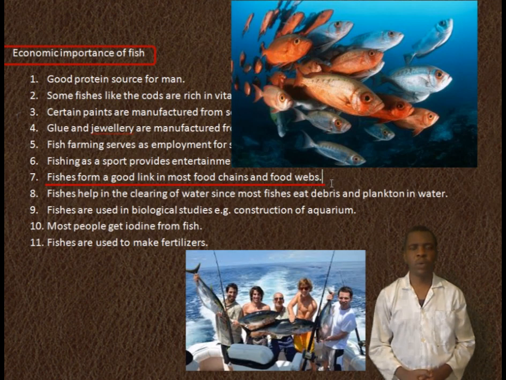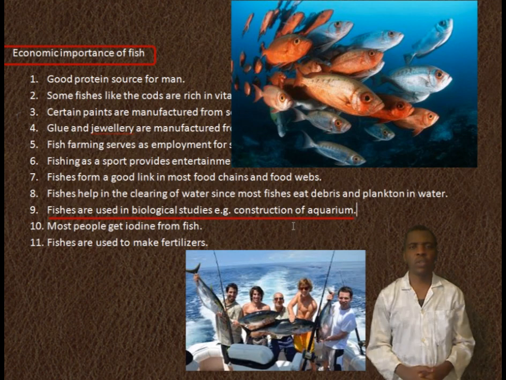Fishes form a good link in most food chains and food webs. Fishes help in clearing of water, since most fishes eat debris and plankton in water. Fishes are used in biological studies, for example, construction of aquarium. Most people get iodine from fish. Fishes are used to make fertilizers.